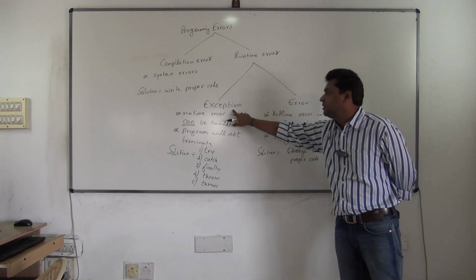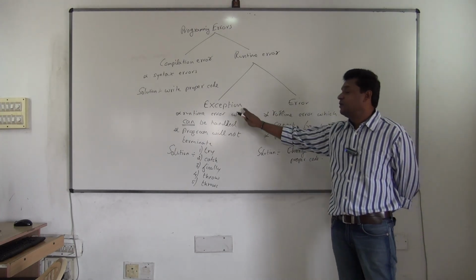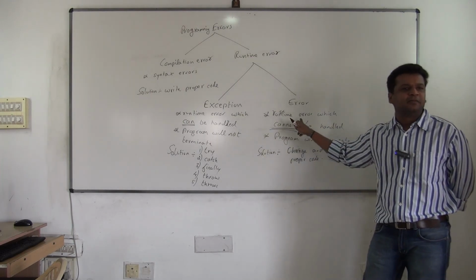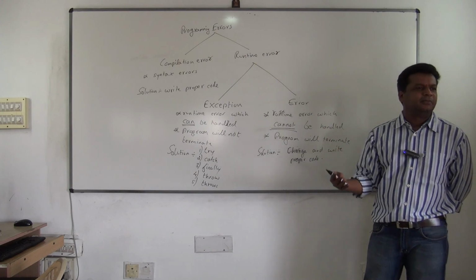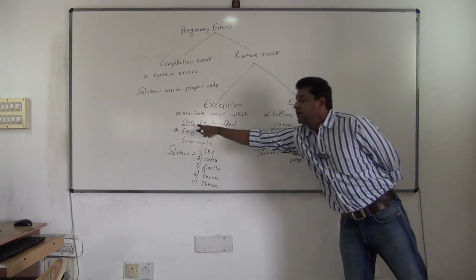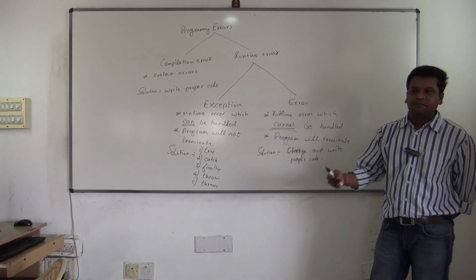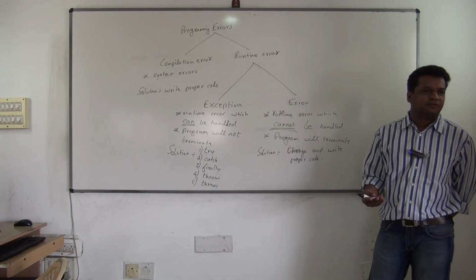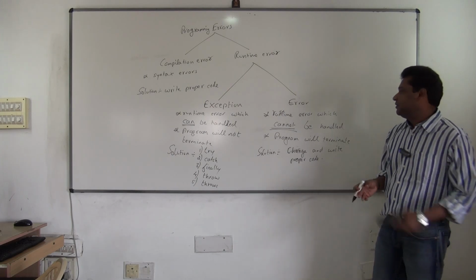And again runtime errors can be classified into what? Exception and error. Okay, so what is the exception now? See, both are runtime errors only. Both exception and error are what? Both runtime errors only. But the difference is this can be handled, this cannot be handled. So it's a big subject, and all this you'll start understanding with more examples only. Are you clear with this now? Okay, still some more things.